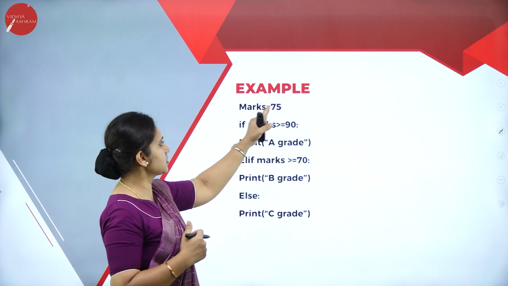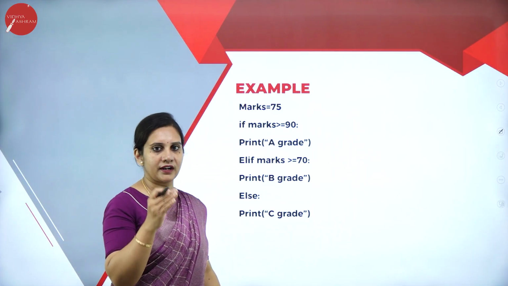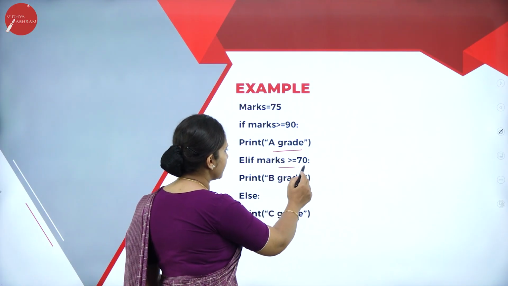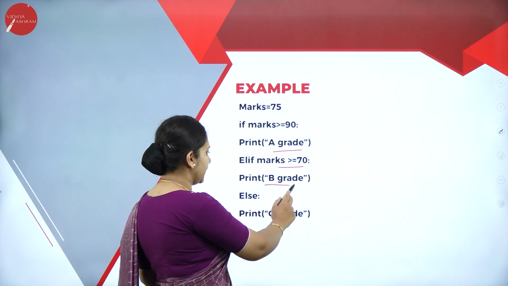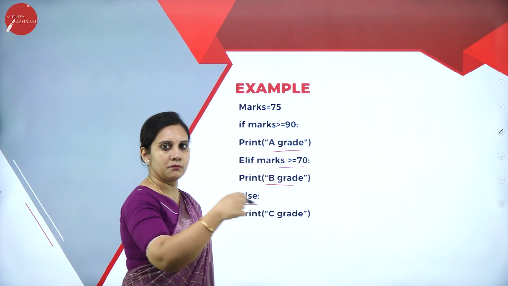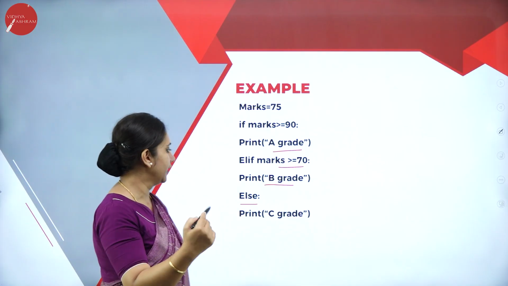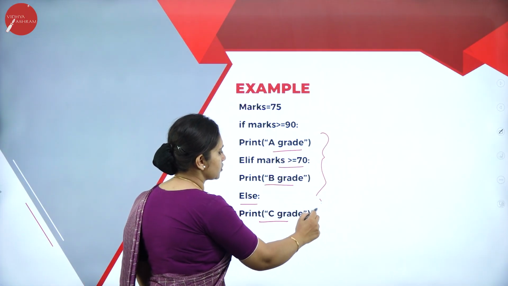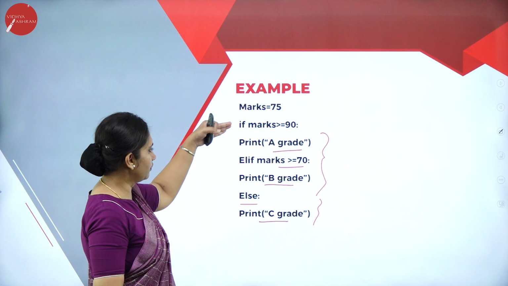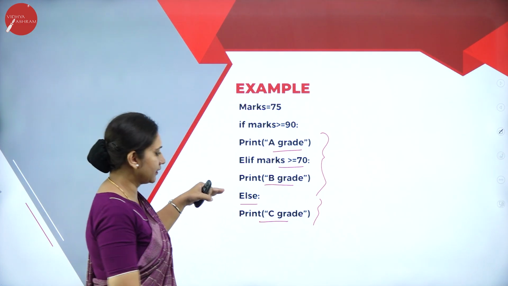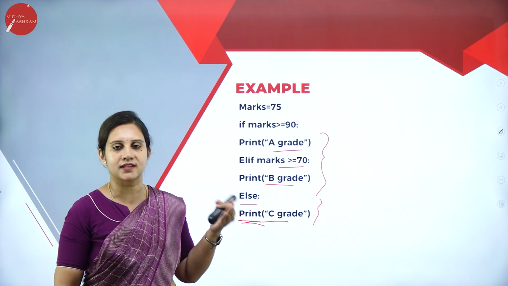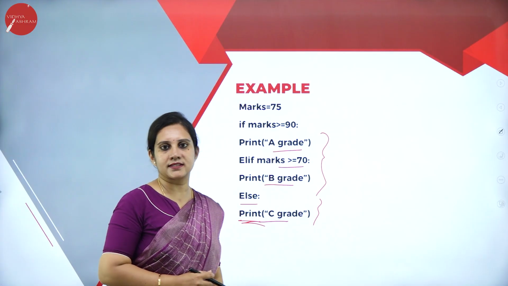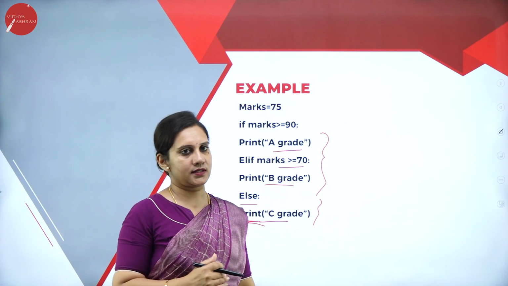So, here we will see marks is equal to 75. If marks is greater than or equal to 80, print A grade. Elif the marks is greater than or equal to 70, then it is a B grade. Else, whatever marks we get lesser than 70, then it will become a C grade. Here you can see the multiple conditions, that is if, elif and else. At the last, when the condition is not satisfied, or the combination of the multiple conditions. So, this is the example for the if-elif statement.